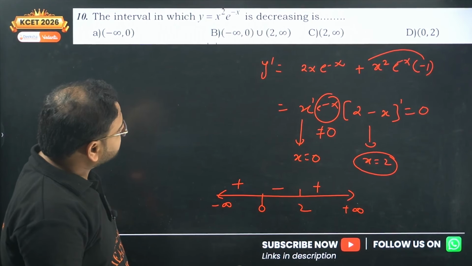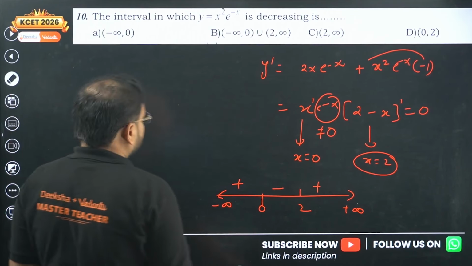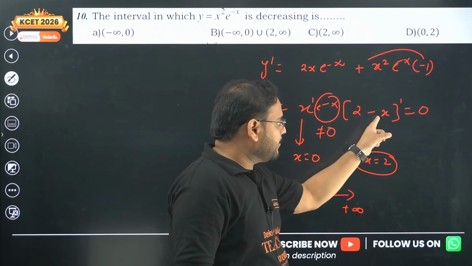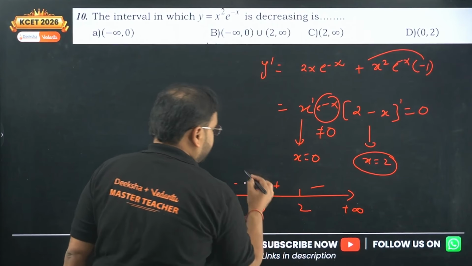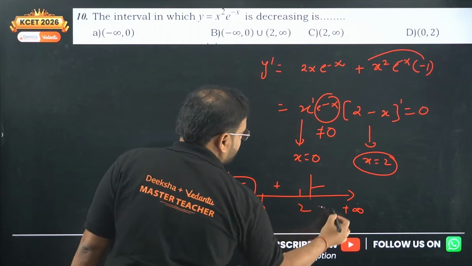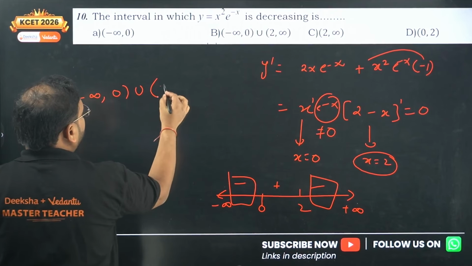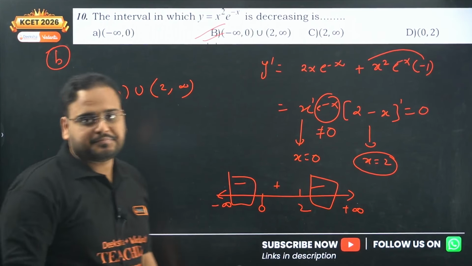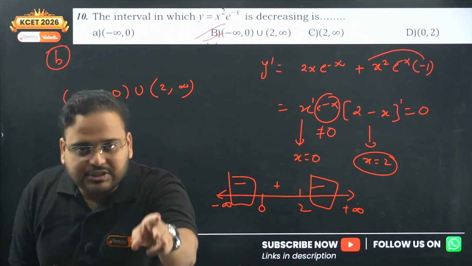I'm looking for decreasing, right? Excuse me, I made a mistake, sir. Sorry guys. The coefficient is negative, no? This is minus x, so I start with a minus sign, not a plus sign. Minus, plus, minus. We are looking for the derivative to be negative. So this is the zone and this is the zone. What is that zone? Negative infinity to 0, open, union 2 to infinity. Answer is option B.